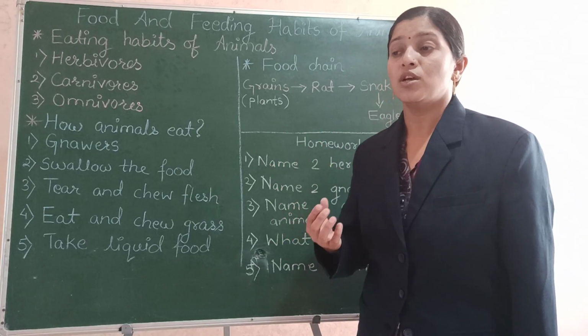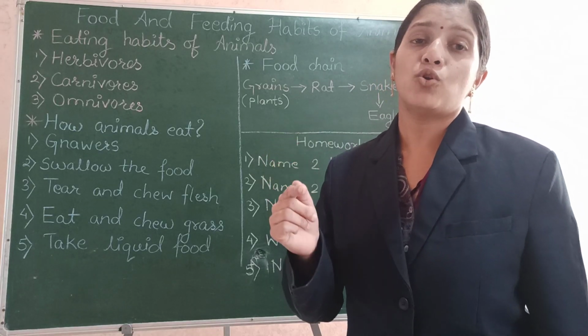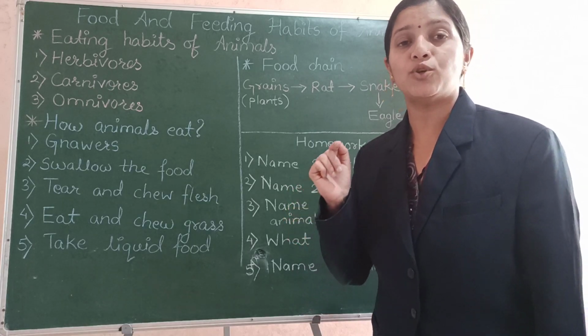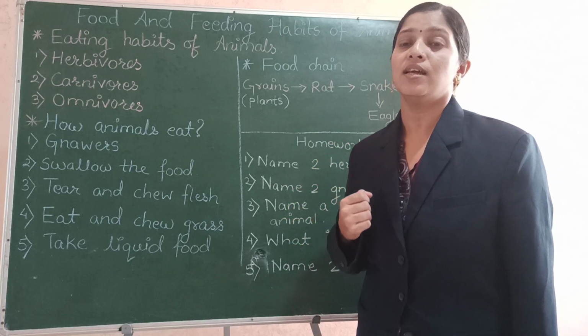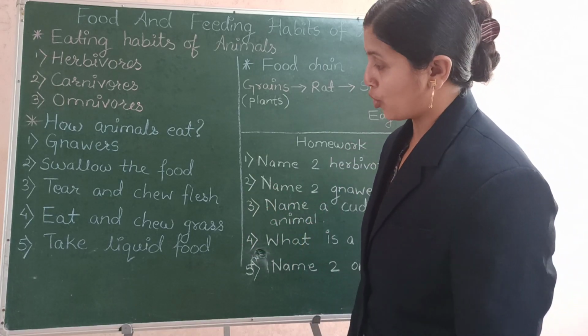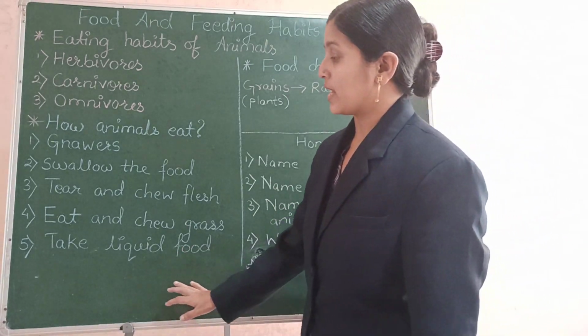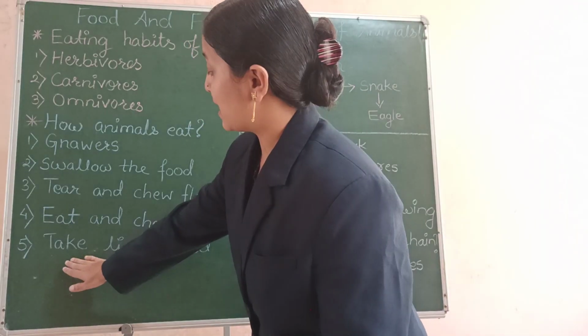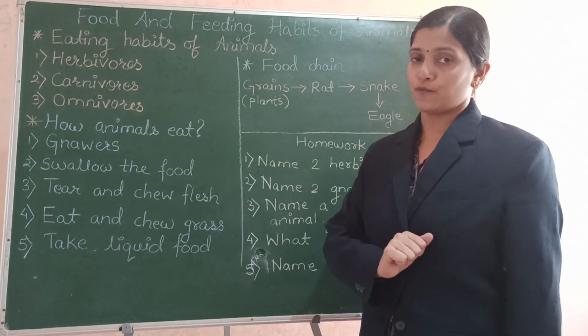The mosquitoes penetrate their hollow sharp tube into our skin and they suck the blood. So also the leeches suck the blood from our body. So these were the animals that take only liquid food.